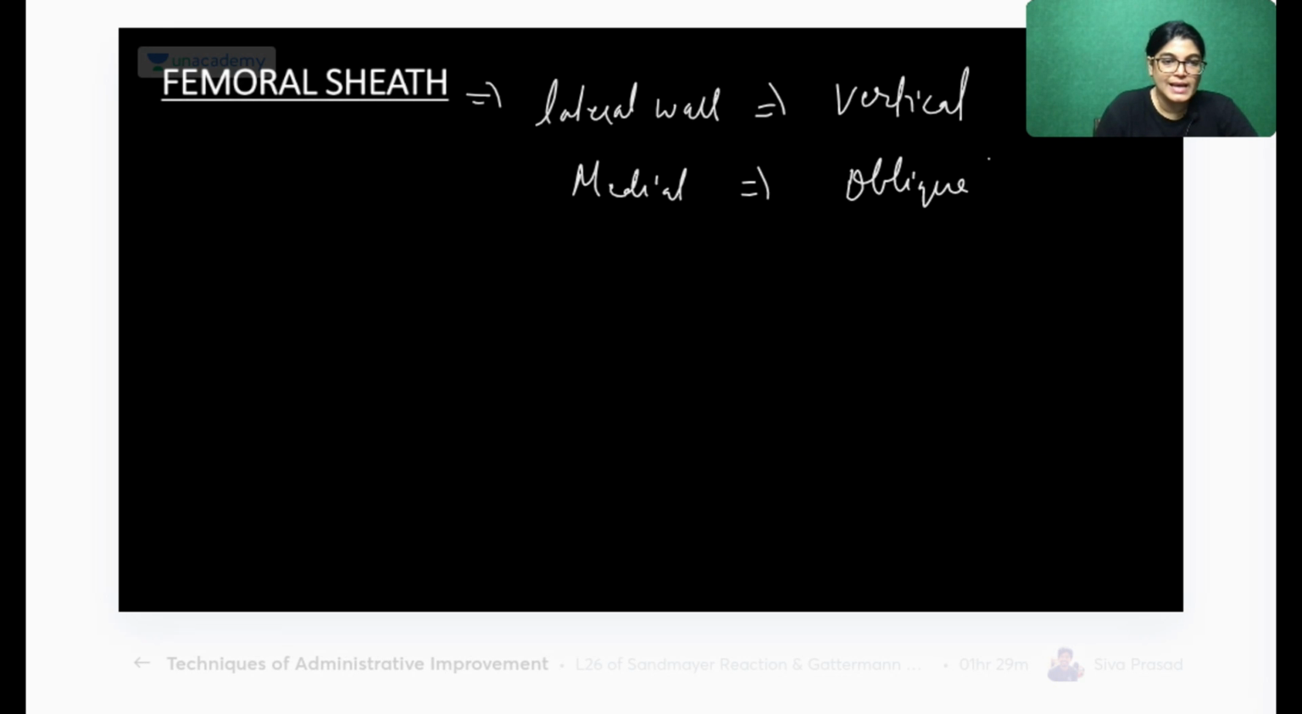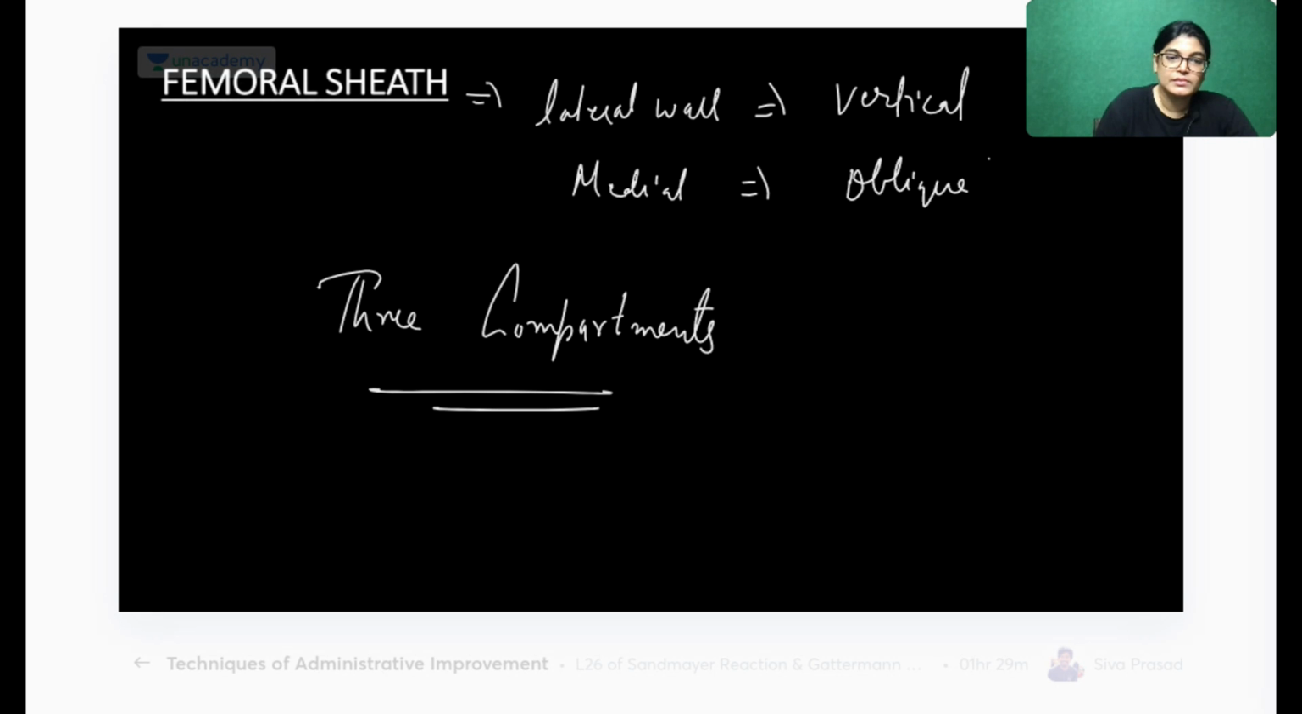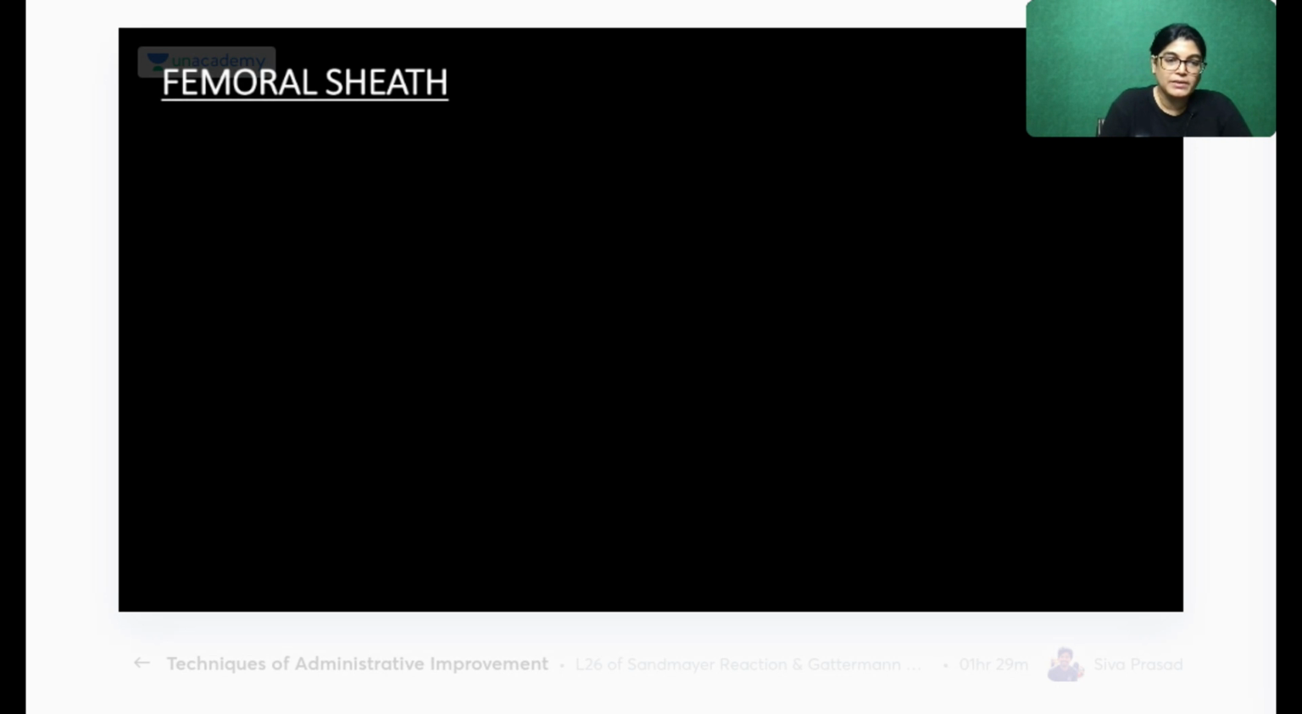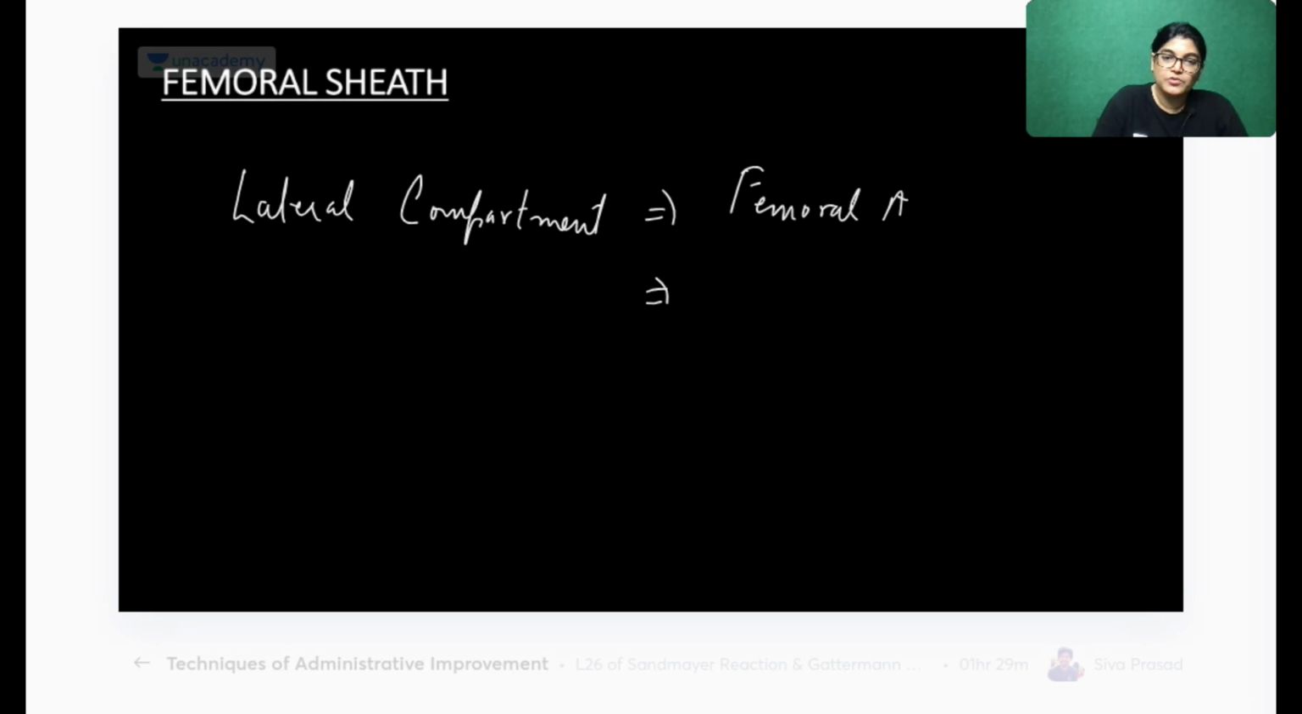So write down. The femoral sheath has 3 compartments, and it is important for you to know the structures lying in each compartment. One is the lateral compartment. In the lateral compartment, the structures residing are the femoral artery and the femoral branch of the genitofemoral nerve.